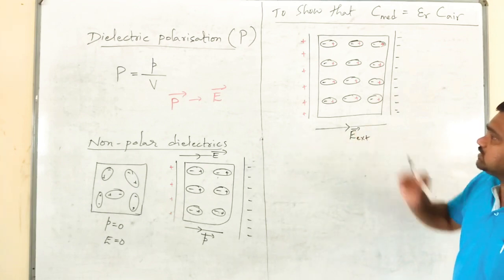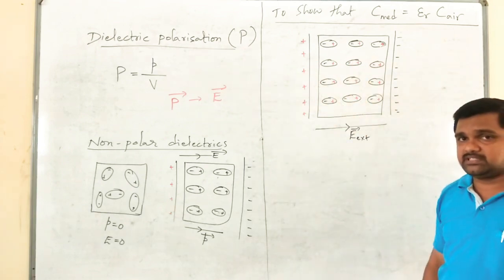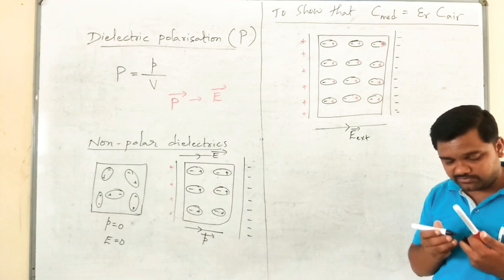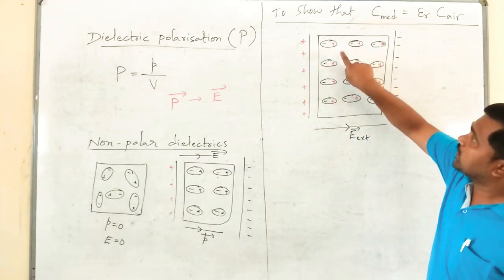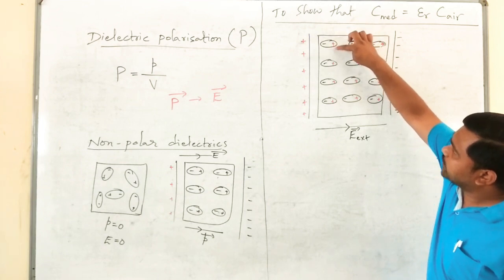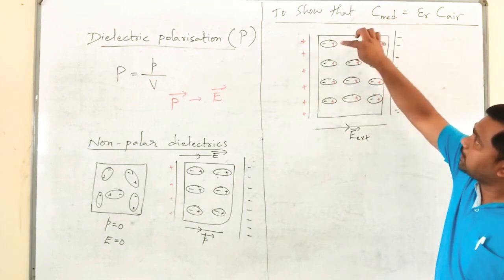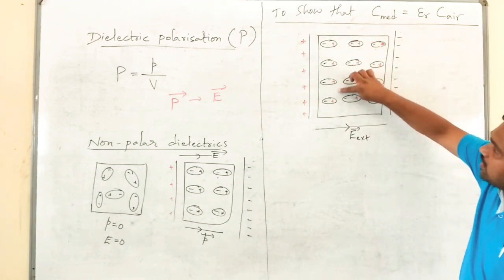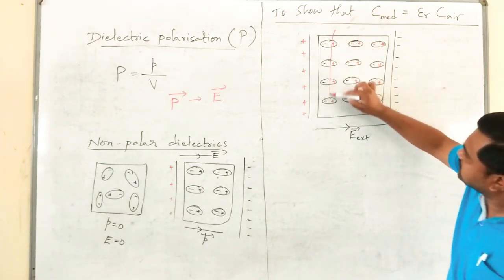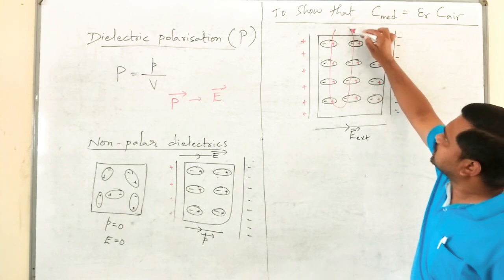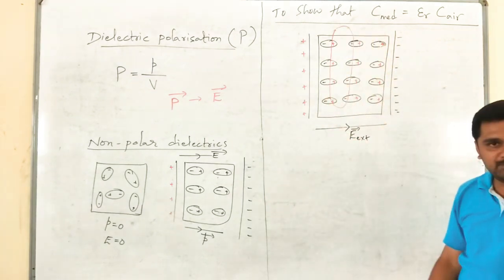I will speak with one more concept, the internal electric field concept. See, take a look. Here, what happens? In the first column of the dielectric, the positive charges of this first column will be cancelled with the negative charges of the second column.